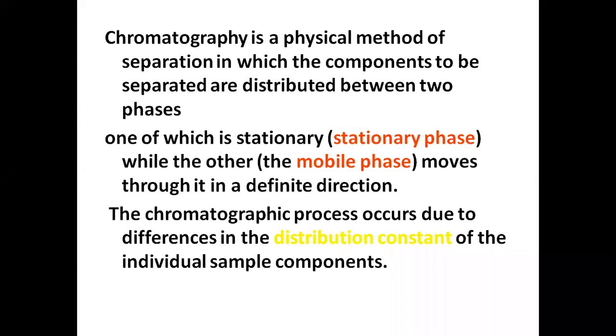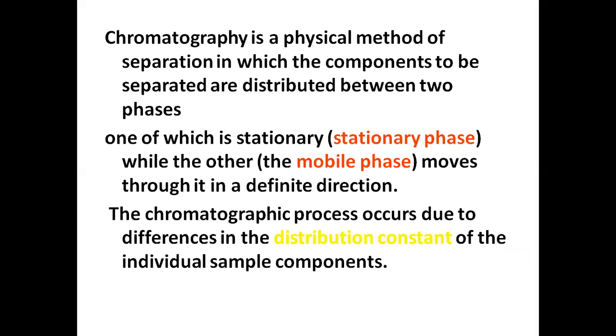For example, when you studied chromatography in pharmacognosy, we prepared a slide of a thin silica gel on a glass plate, and we dipped it in a suitable solvent. And after spotting, we saw that the spots moved because the solvent which was placed in the beaker moved through the stationary phase of silica gel. So here the silica gel is working like a stationary phase, and the solvent that we have put, for example, water or methanol or any mixture, acts as a mobile phase which moves on the stationary phase in a definite direction, and thus the separation of components is obtained on the basis of some physical parameter, which we are going to discuss shortly.